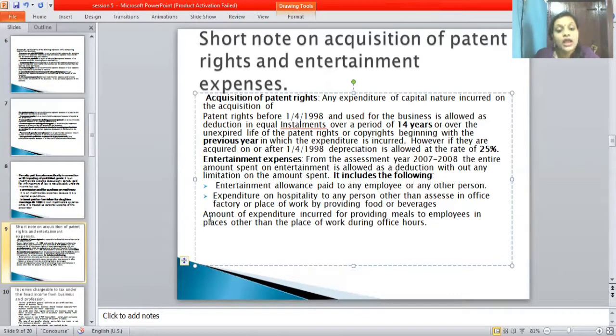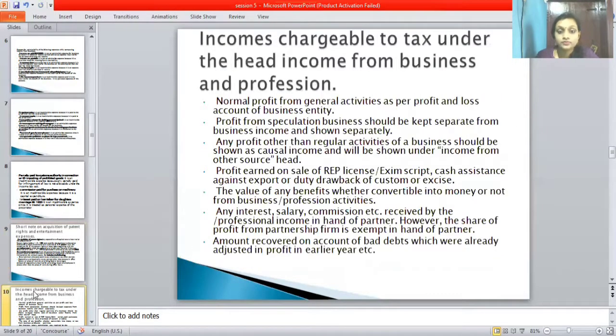Next, expenditure incurred for providing meals to employees in a place other than the place of work during office hours. These are the short notes on acquisition of patent rights and entertainment expenses. Let's move to the next slide.